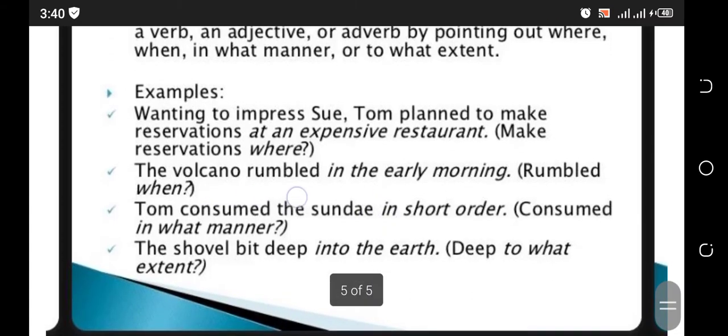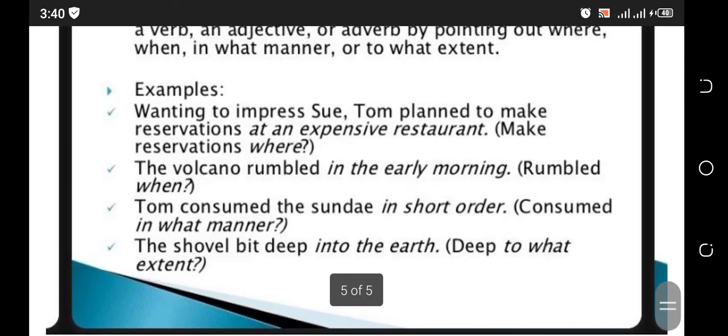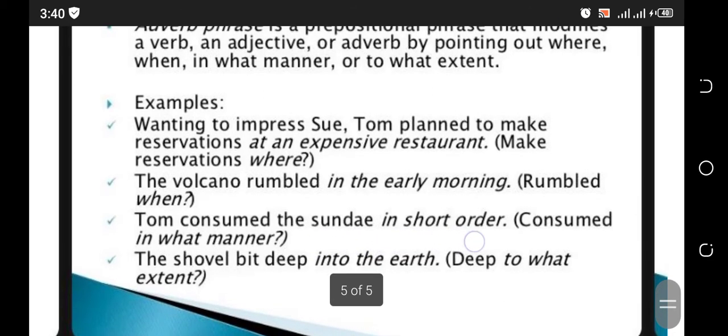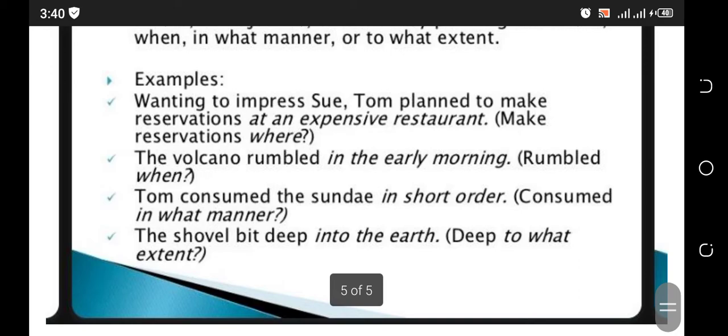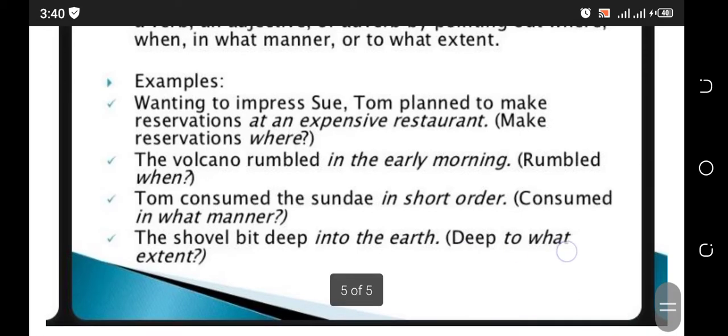The volcano rumbled in the early morning. Rumbled when? Tom consumed the Sunday in short order. Consumed in what manner? The shovel bit deep into the earth. Deep to what extent?